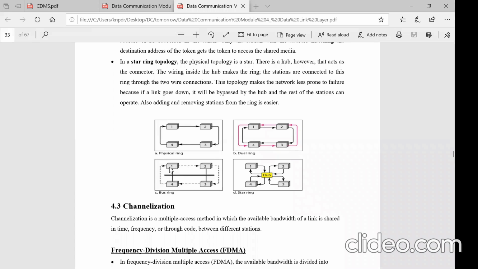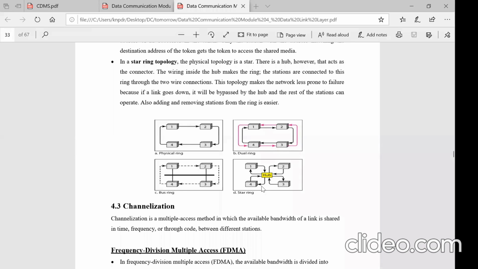So one can pass the token to 2. It releases the token to the bus. 4 cannot hold it; only 2 will take the packet. Then if 2 releases the packet into the bus, only 3 will take it, but not 4 or 1, even though they are accessible. Since the ring is established as agreed upon, they wait for their order, hold the token and then pass the data. So nobody has the authority to independently take hold of the bus. They wait for their turn in the ring.